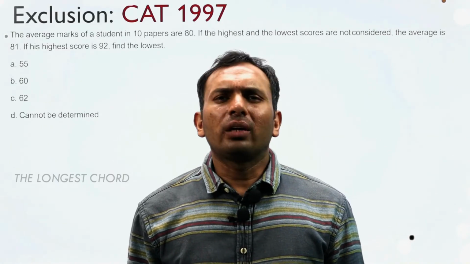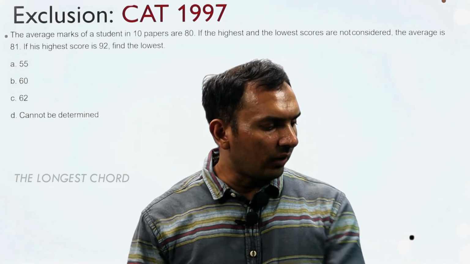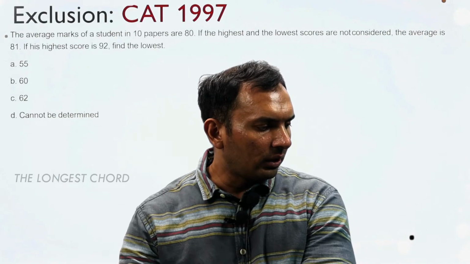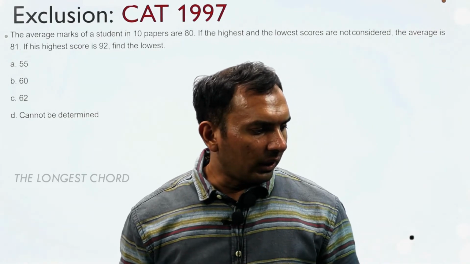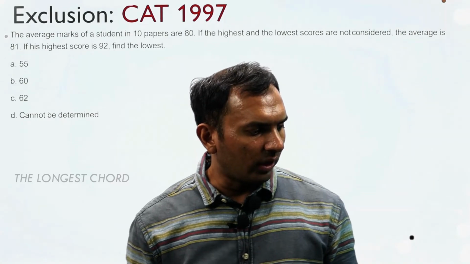Now let us look at some application in the actual CAT exam. So if we look at this question, the average marks of a student in 10 papers is 80. If the highest and lowest scores are not considered, the average is 81.